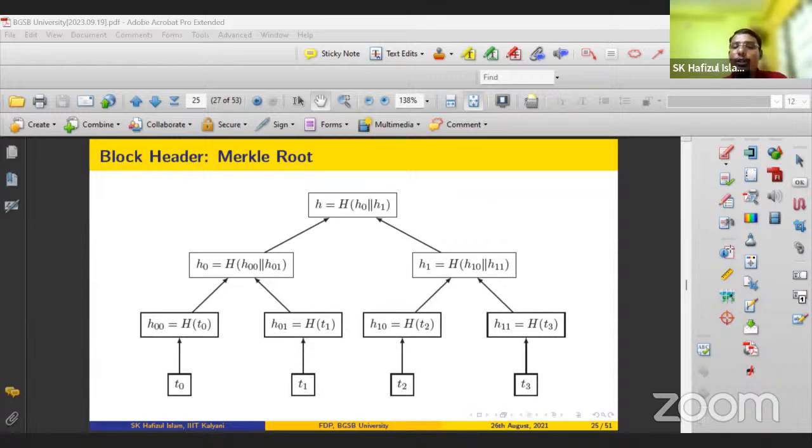Suppose you have these 10 files, T1 to T10, and you do not have sufficient storage. So that is why you want to store them in a cloud server. You submitted all the transactions or all the files to the cloud server. Now you know the cloud server may be honest or may be dishonest. Dishonest means it can change your actual file. So how will the integrity of all the files be preserved?